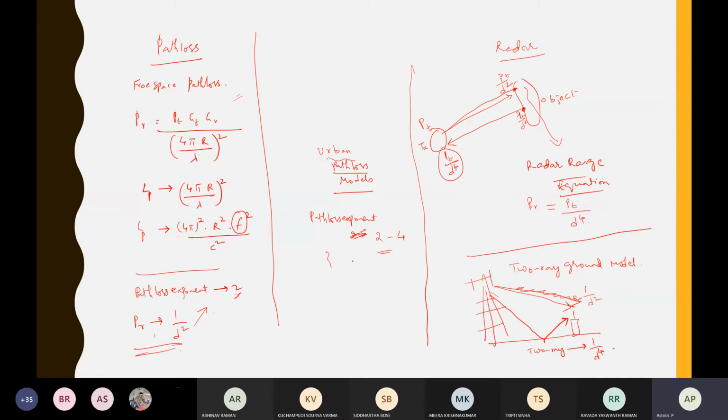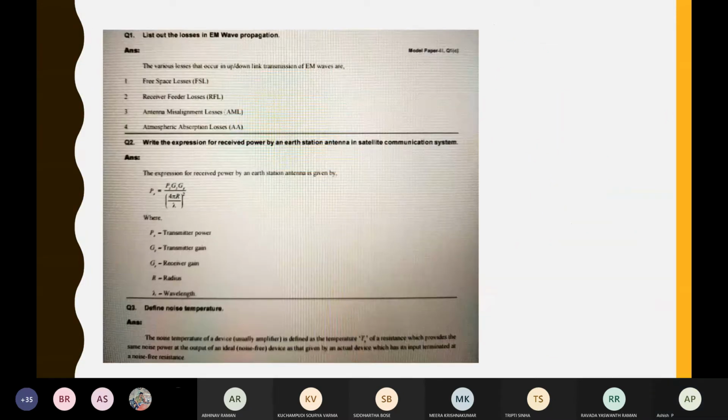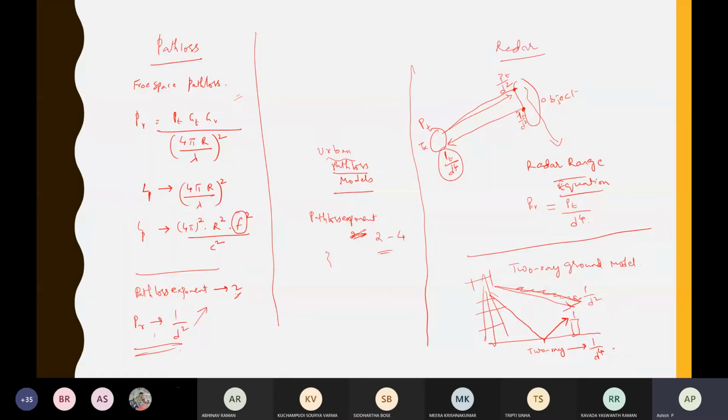How many of you are studying wireless and mobile communication in this sem? Is it compulsory or elective? Okay, elective. That is also a good subject, but 5 credits, very big one. 3 classes, J component and lab, very much.